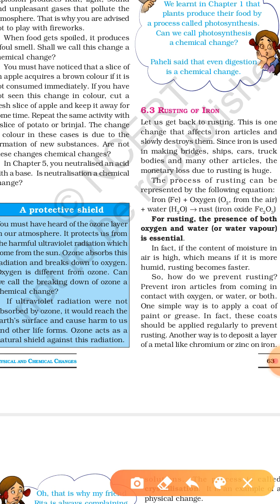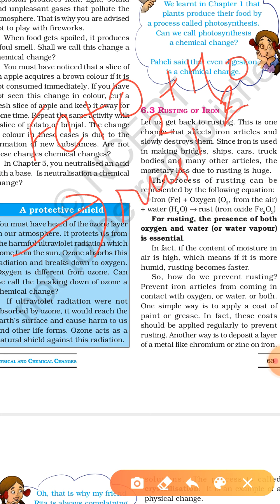Rusting means when we keep an iron article outside. Iron we can write in the form of Fe. This is the symbol of iron. When we keep an iron article outside, it will react with oxygen and water. So we can write oxygen like this and water like this. When it reacts with oxygen and water, it will form rust. So what is the formula of rust? Its formula is Fe2O3, ferric oxide, or we can say iron oxide. So this is the formula of rust.